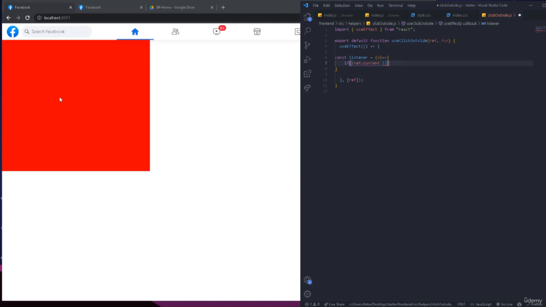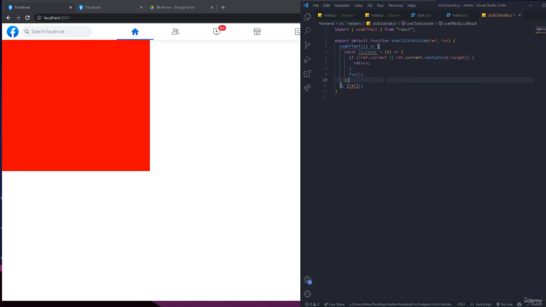And also we're gonna make sure that we are not inside this. So if we are inside this and we're clicking inside this, nothing is gonna happen. We're working when we click outside. And this is gonna be simply achievable by going to the reference and then current and see if it contains the e, which is the element or the event, and then we're gonna see the target, which is gonna be the exact element. So right here, if one of them is true, let me just show you what I'm gonna do. So when this is true, so the element doesn't exist or we are inside this, we're not gonna run everything. So all our code is gonna go when we are outside of this and the elements exist, okay? So we can go right here and add return, because we're not gonna do anything, okay? Else, we're just simply gonna run the function that we have, which is gonna be fun. So this is exactly what we're doing, okay?